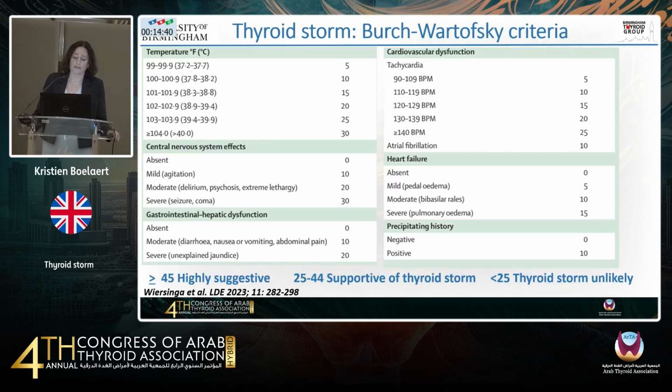So again, here we have a scoring system. The most commonly known are the Burch-Wartofsky criteria, where again you have a combination of effects, sort of systemic effects. So we look at the temperature of the patient, CNS effects, GI effects, cardiovascular, whether heart failure is present, and whether there's a precipitating history. And again, coming back to a question that was asked earlier, thyroid function test results do not feature here.